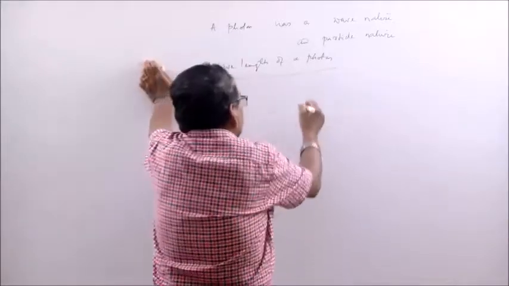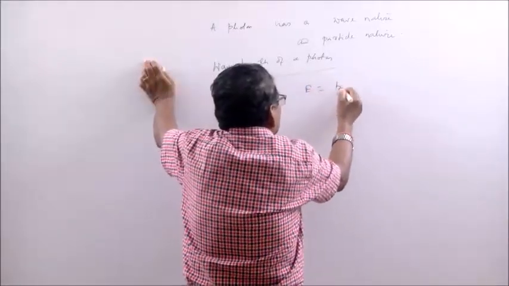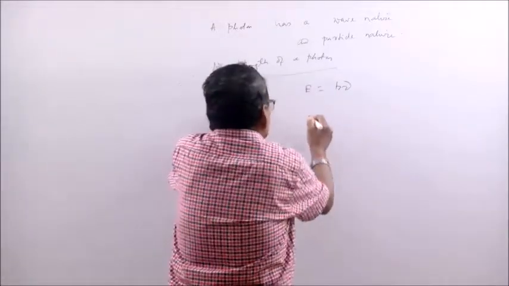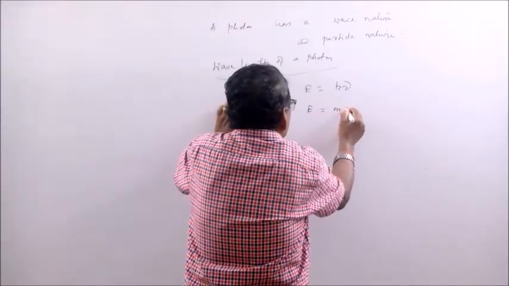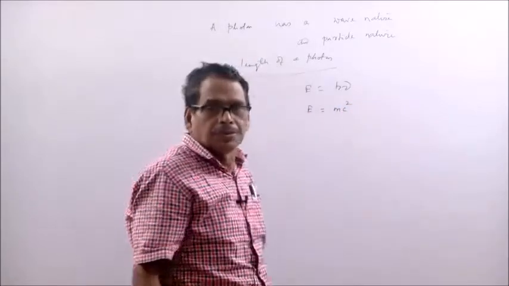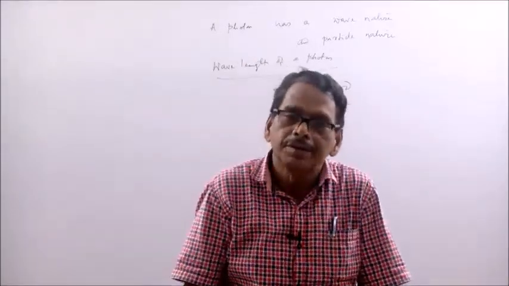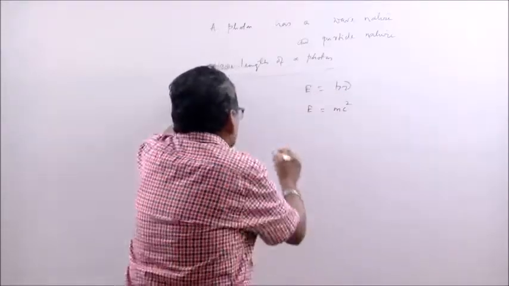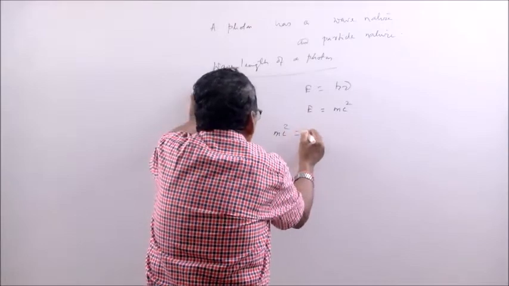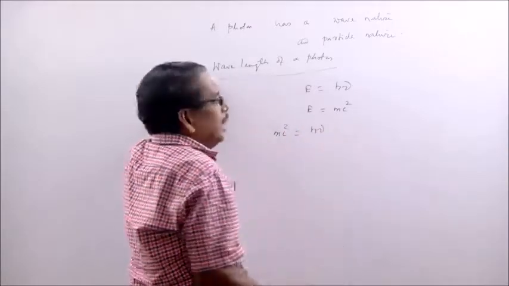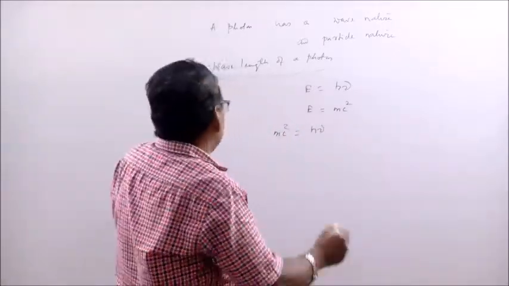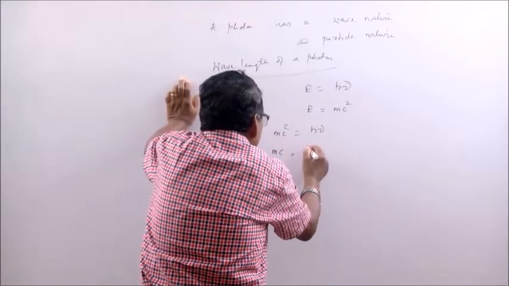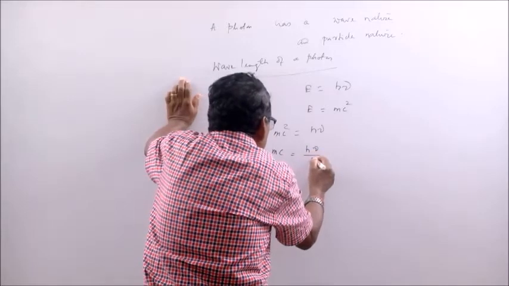You know E is equal to what? The energy associated with a photon is equal to h nu. At the same time, E is equal to mc square, from Einstein's mass-energy relation. So, mc square is equal to h nu. So, mc is equal to how much? h nu by c.